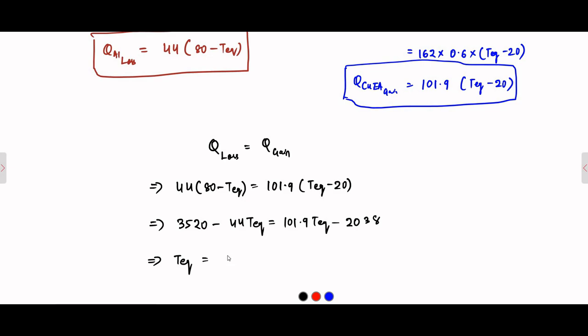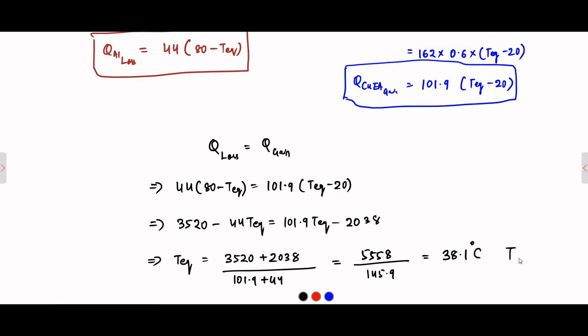That implies T_EQ is equal to (3520 plus 2038) by (101.9 plus 44). Simply, we have taken 2038 to the LHS side and 44 T_EQ to the RHS side, and we equate the result. So it is coming 5558 by 145.9, which is equal to 38.094. So if we round it off, 38.1 degrees Celsius.